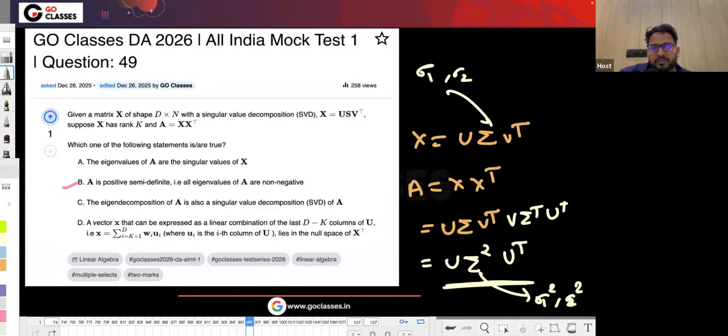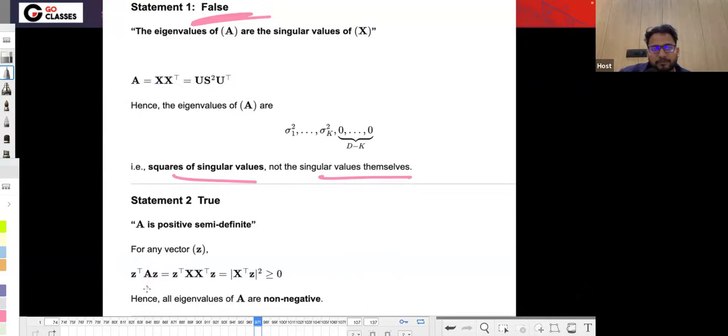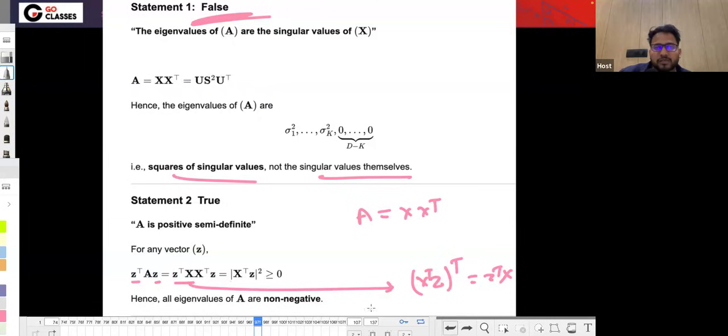Any matrix of this form is always PSD. Let's suppose A is XX transpose. If you want to prove that A is positive semi-definite, you can multiply z transpose A z, which is z transpose X X transpose z. This is X transpose z, whole transpose, times X transpose z, which is the length of X transpose z squared, which is obviously greater than or equal to 0.